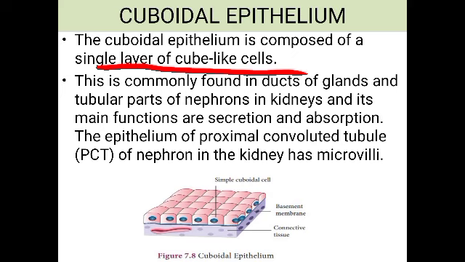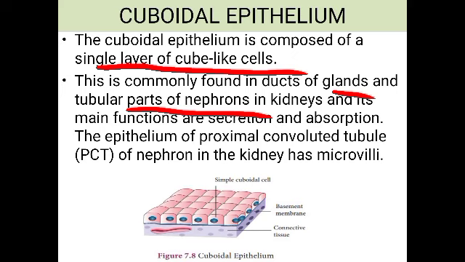Okay, and where are they found? It is found in the ducts of glands and the tubular parts of nephrons in the kidneys. So where is it seen? In the duct of glands. So the glands which have ducts where the secretions are stored, like the salivary gland or pancreatic gland. So in the duct of those glands and the tubular part of the nephron in the kidneys.